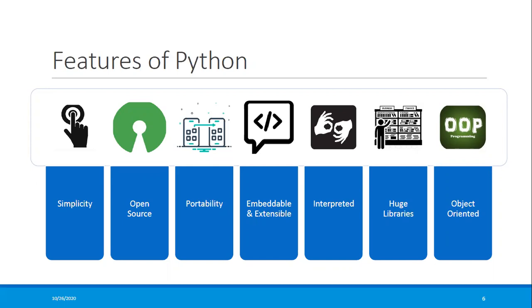Next is interpreted. Python is interpreted line by line, which makes memory management much easier. Coming to the huge library, the next popular feature, it has a huge number of library supports that will solve your problem in the most efficient way. You can start your web application or data science project very easily because there is a rich library ready to use.